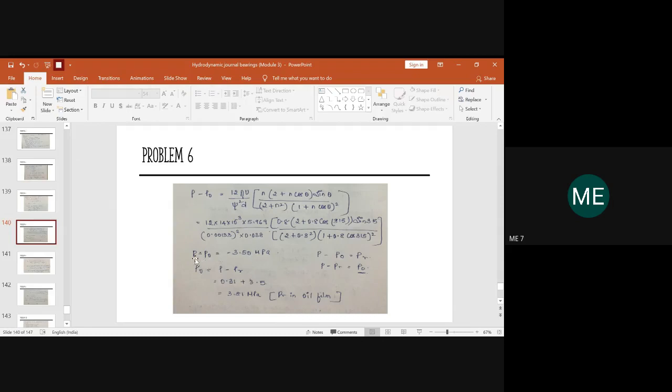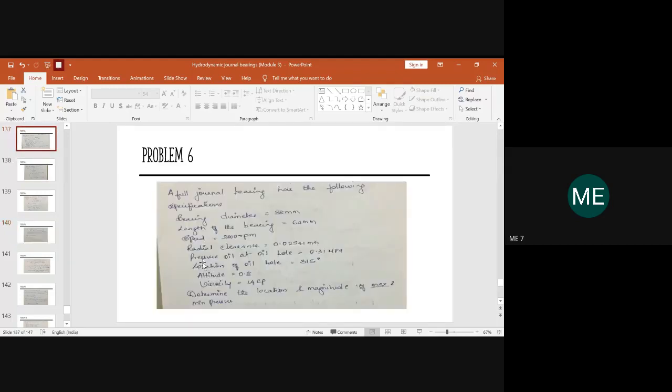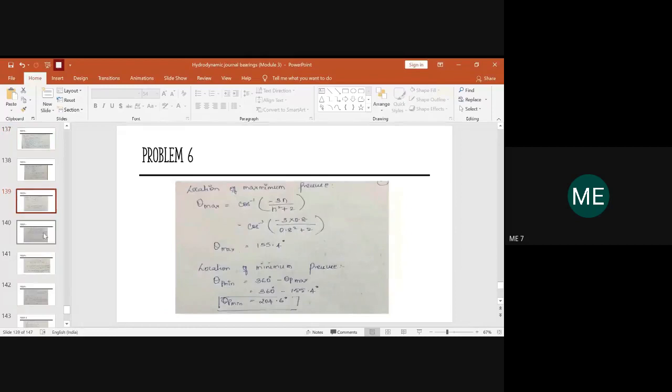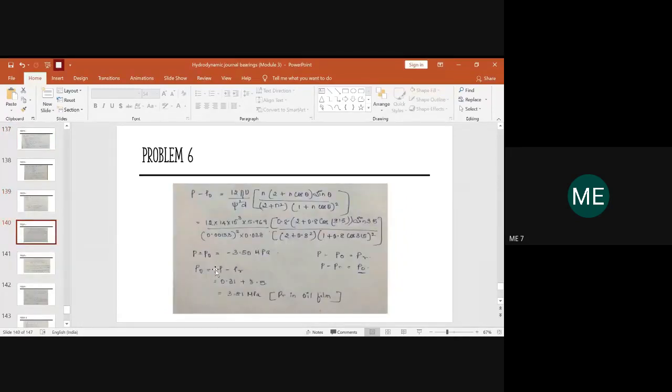So once you get minus 3.50, what is it showing? It is showing the pressure difference value. So P minus P naught is providing you the pressure difference value, what we usually call PR. So in the problem, they have given the pressure which is there in the oil inlet. Okay, so oil inlet pressure, you can see in the question what I have given you before. It has given like pressure oil at the oil hole. Within the oil hole, what is the pressure? It is 0.31.